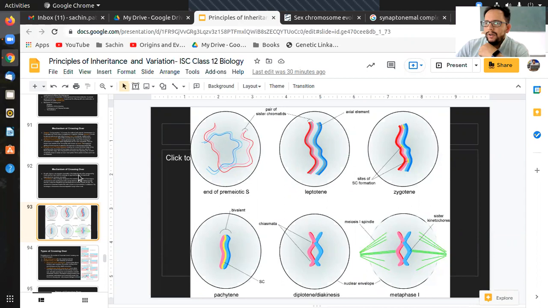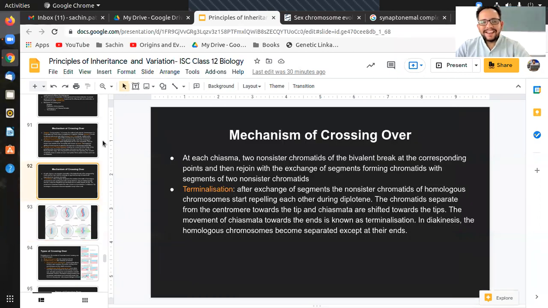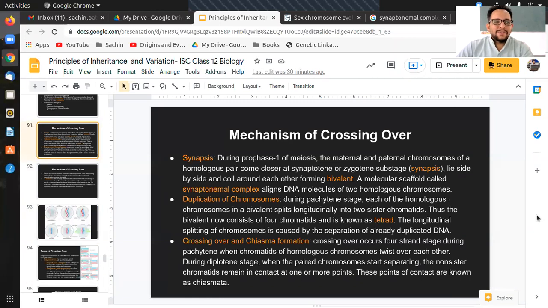So we can find out when crossing over happens and when it doesn't if we know the gene, right? But it is not even like that. What usually happens is there are several checkpoints. Even meiosis has several checkpoints, mitosis also has several checkpoints.